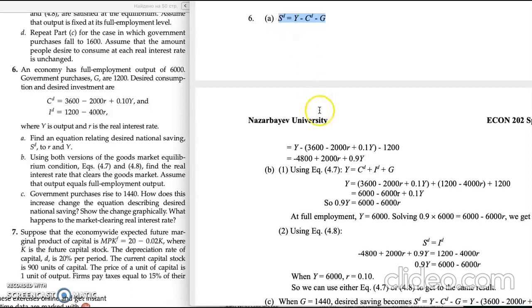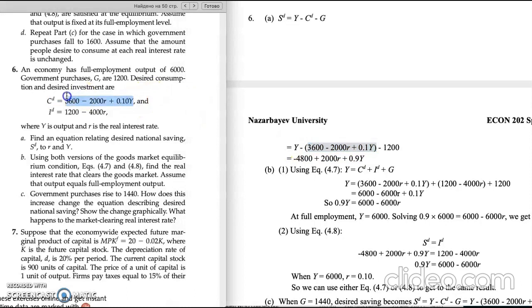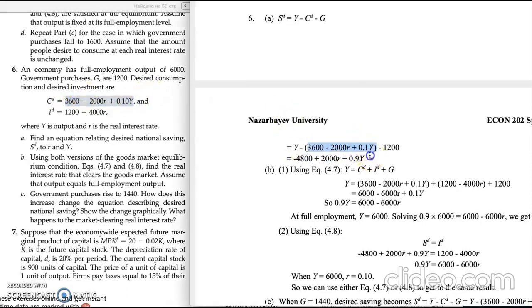So after that, we will put in all known figures, and as you can see, we just replaced desired consumption with the formula that was given, and we will get the equation of desired national saving.